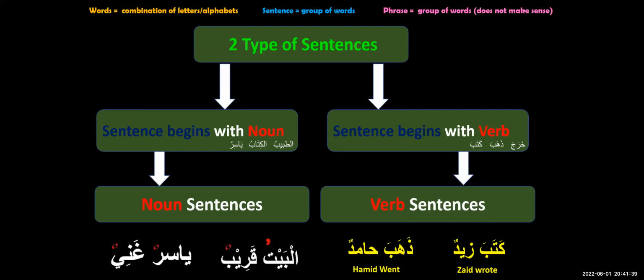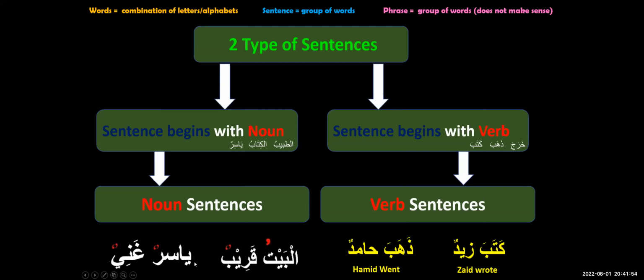Okay, so let's do it now. Types of sentences: how many types of sentences have we studied? We have studied that there are two types of sentences, noun sentence and verb sentence. A noun sentence is a sentence which begins with a noun. A verb sentence is a sentence which begins with a verb. Alhamdulillah, we all know that.